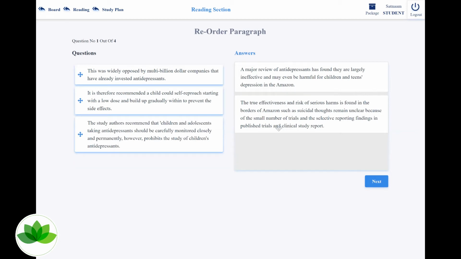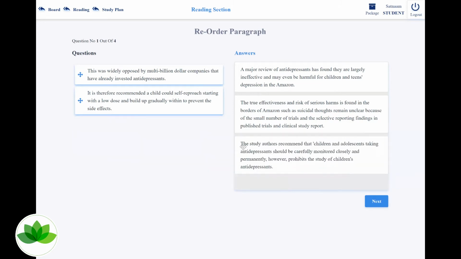So it says that there is not enough clinical study and reports on this. Okay, so they're talking about a review. The other thing that I can think of over here is this study. The study authors recommend that children and adolescents taking antidepressants should be carefully monitored closely and permanently. However, it prohibits the study of children's antidepressants.